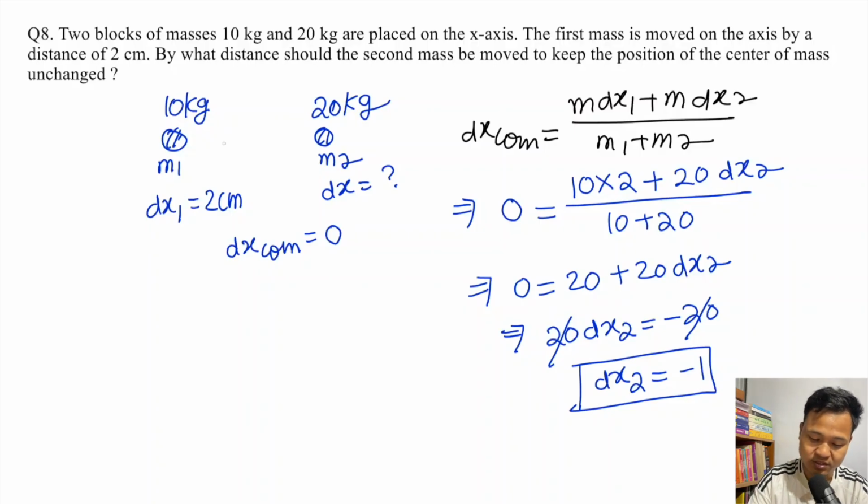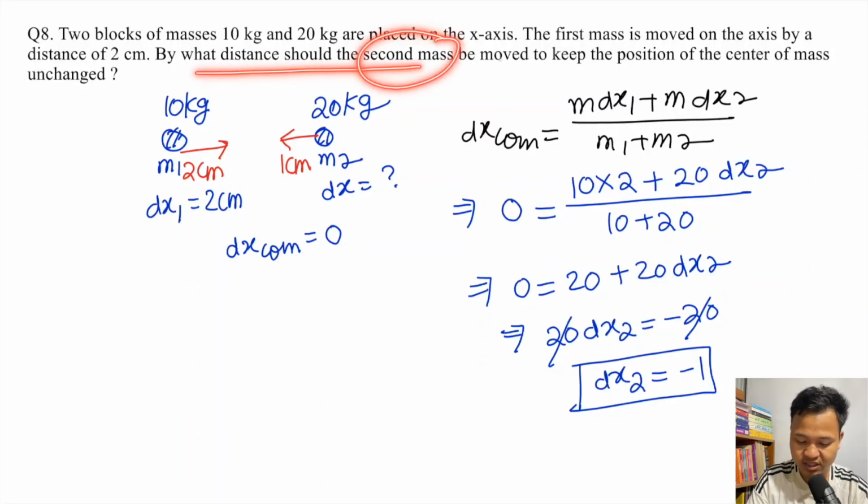Here you see the 10 kg mass moves by 2 centimeters, let's say towards the right. Therefore, for the center of mass to stay unchanged, the 20 kg mass has to shift by 1 centimeter in the opposite direction. So that is the answer. By what distance should the second mass be moved to keep the position of the center of mass at rest, unchanged? It has to move minus 1, that means towards the opposite of this, by 1 centimeter.